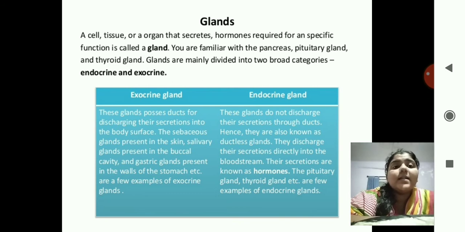Endocrine glands are also known as ductless glands, and they discharge their secretion directly into the bloodstream. Their secretions are known as hormones. The pituitary gland, thyroid gland, etc. are a few examples of endocrine glands.